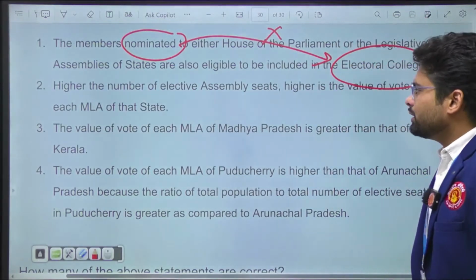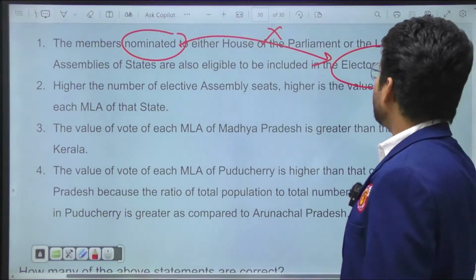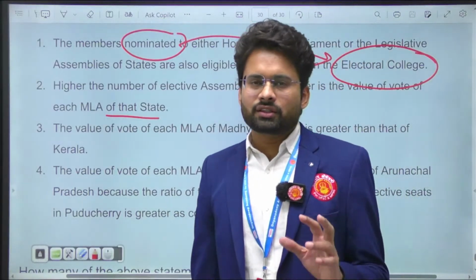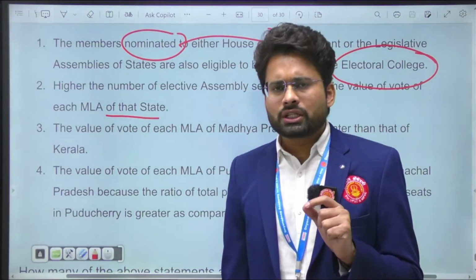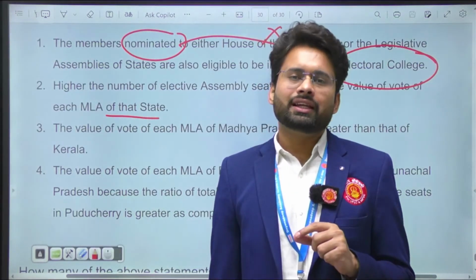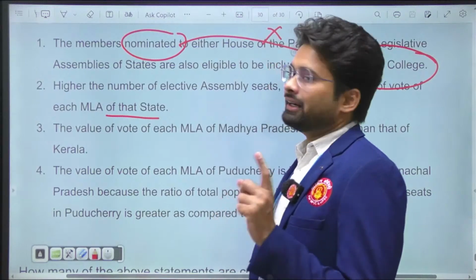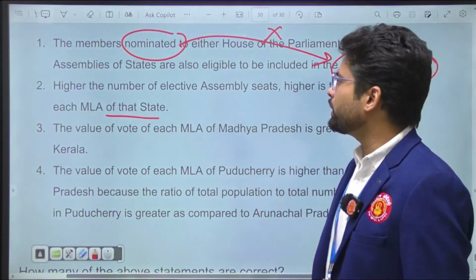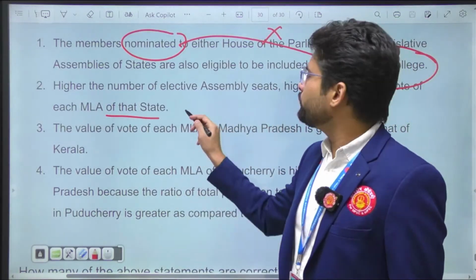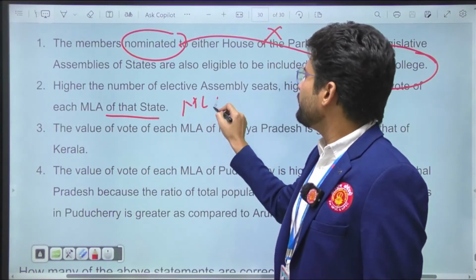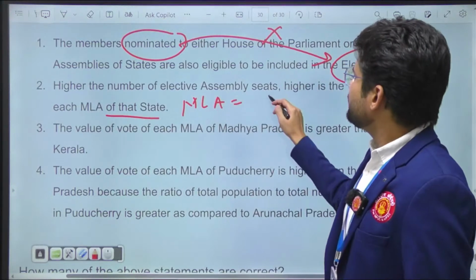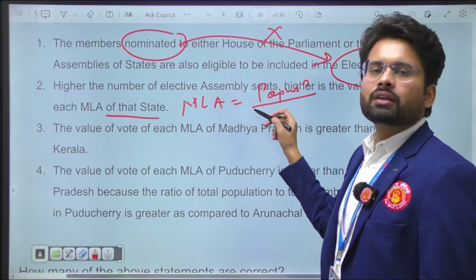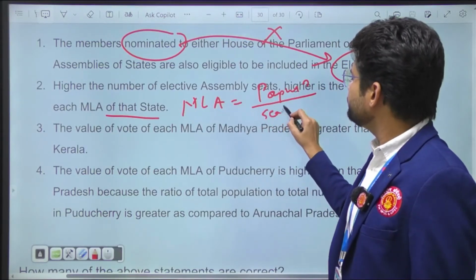Higher the number of elective assembly seats, higher the value of votes of each MLA. Again, a few years back, if I'm not wrong, they had asked this question about the formula of the presidential elections, in 2018. That was surprising at that time. But by studying PYQs, now you know they have repeated the question. As you know, the value of one MLA's vote is the population of the particular state divided by the number of seats in the legislative assembly.